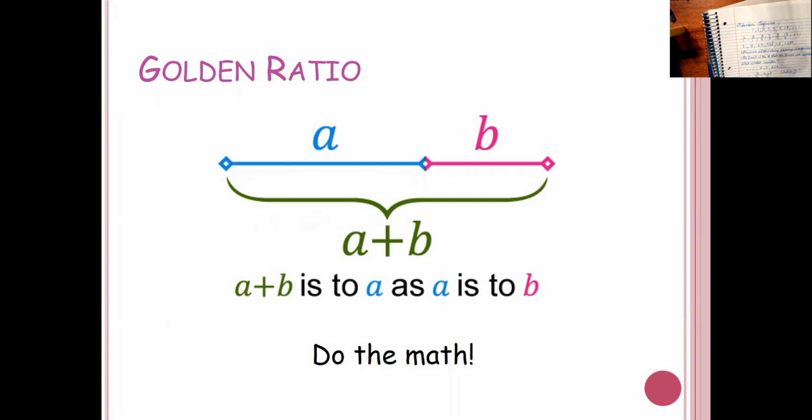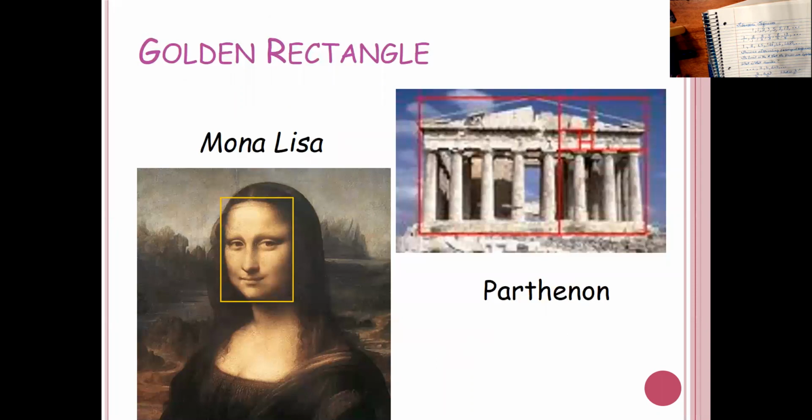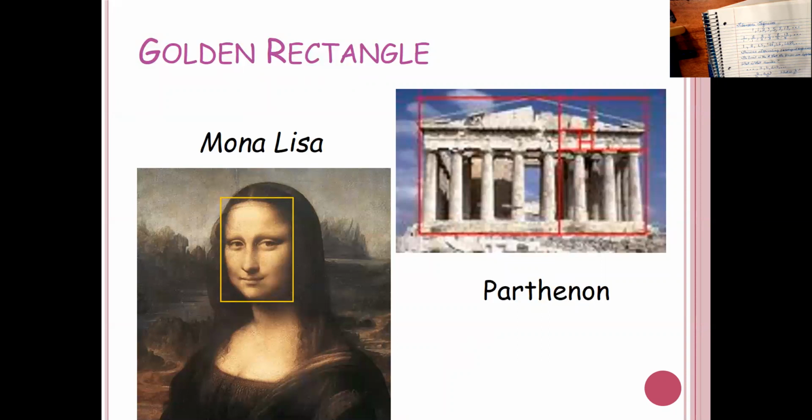There you go. We just did the math. All right, you see the golden ratio an awful lot in the Vitruvian Man. Different ratios of body parts. Mona Lisa's face fits exactly into a golden rectangle. The Parthenon fits into a golden rectangle, and then parts of the Parthenon do as well. I think this is the last one. Yeah. Mona Lisa's face fits into a golden rectangle.